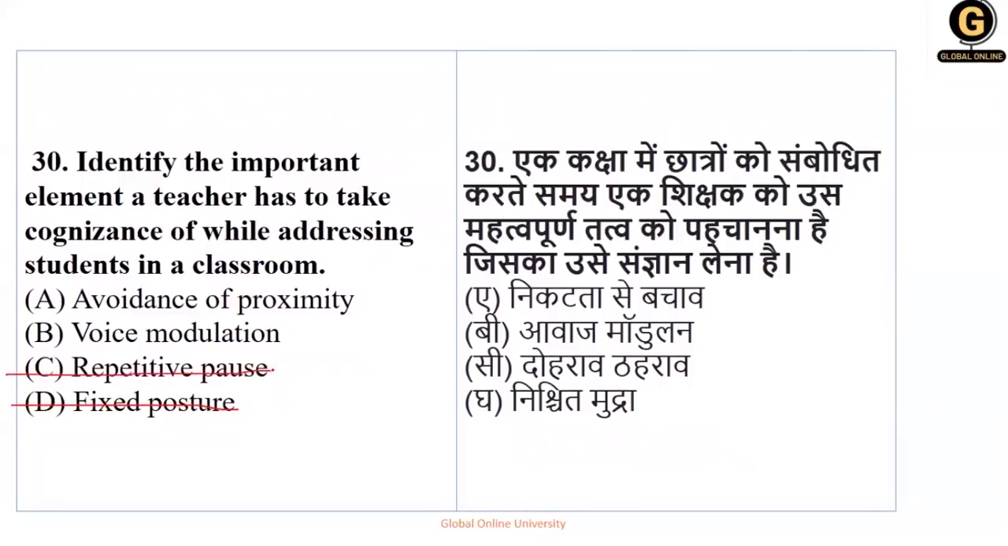Repetitive pauses should not be there, students will get annoyed. Avoidance of proximity, no, there has to be a proper distance, standard distance. So the option here, the correct answer is voice modulation. Teacher has to take consideration of voice modulation while addressing the students in the classroom. So option number B is your right answer.